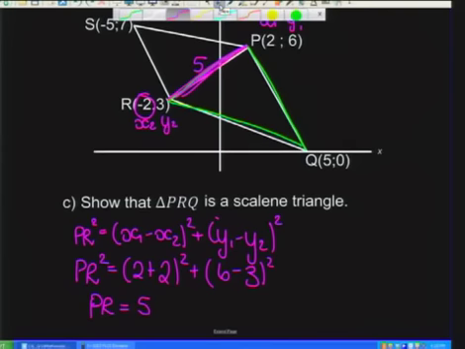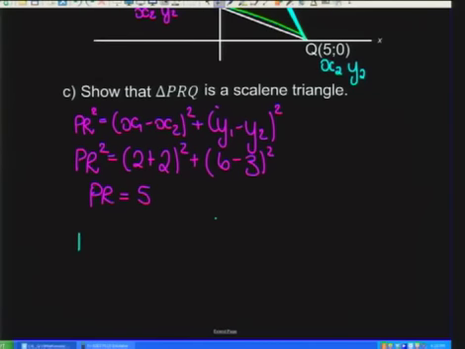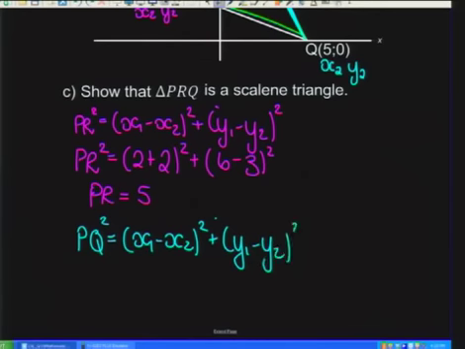Okay. Let's make this one blue. I'm going to work out the length from P to Q. All right, so in blue, I'm calling that x1 and y1, and that's going to be my x2 and y2. Okay, so my distance from P to Q. PQ squared, x1 minus x2 squared, plus y1 minus y2 squared.